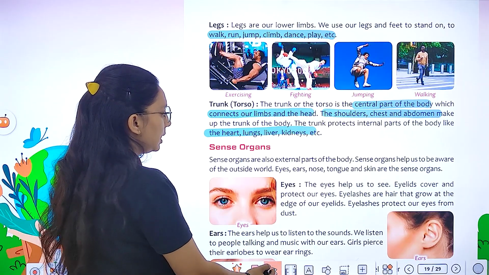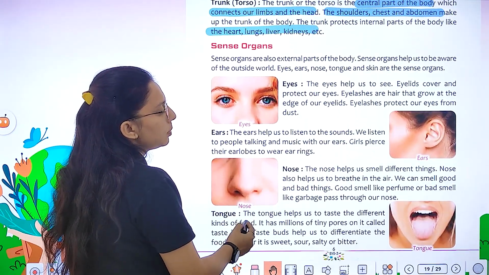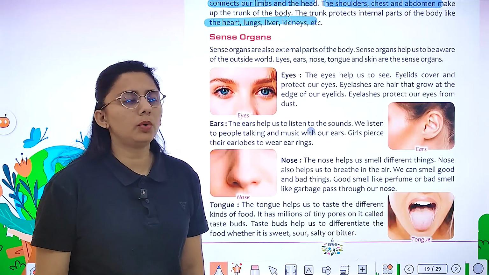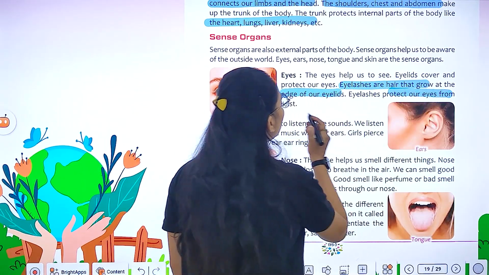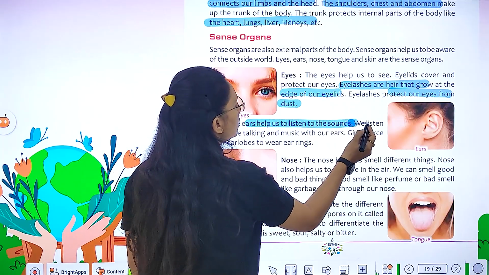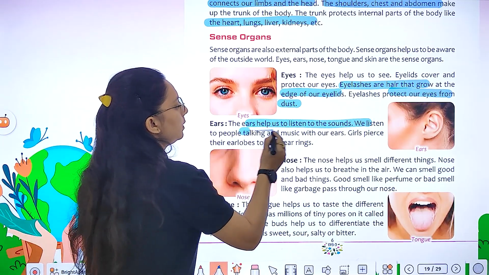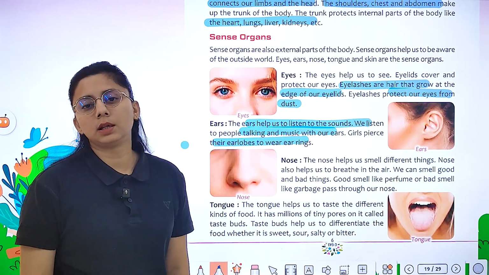If we talk about eyes, the eyes help us to see. Eyelids cover and protect our eye, and eyelashes are hair that grow at the edge of your eyelids. They protect the eyes from dust. Ears help us to listen to sound. We listen to people talking and music with our ears. Girls pierce their earlobes to wear earrings.